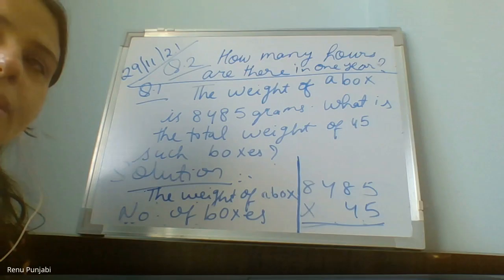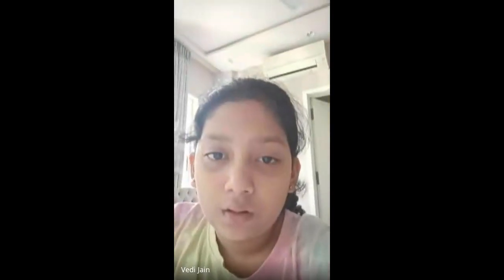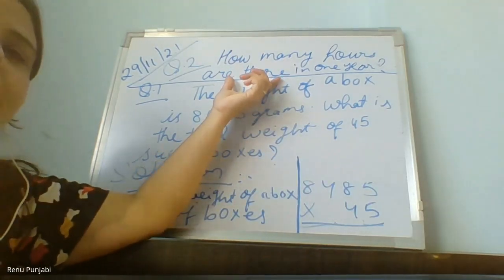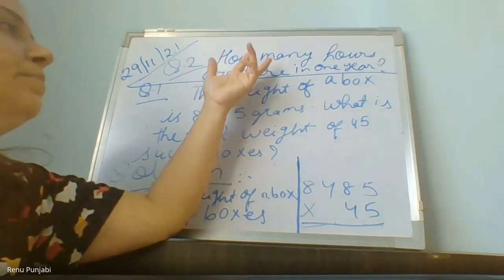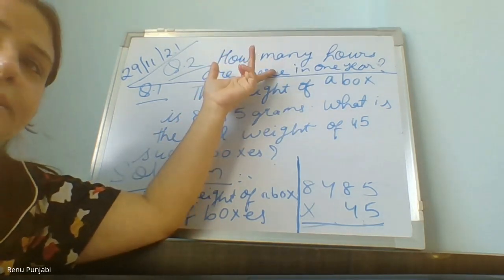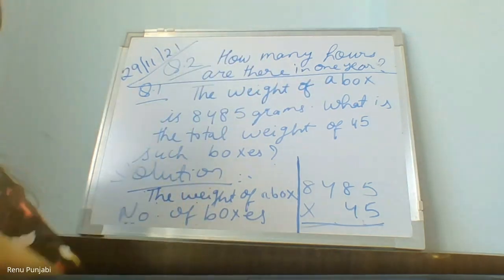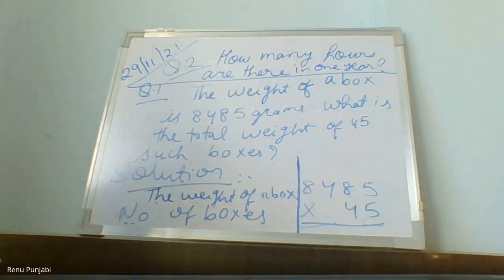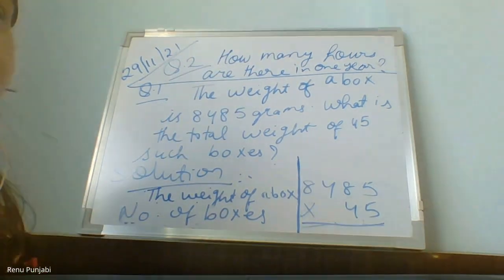Children, have you understood the concept? Yes, Vedi. What will be the last sentence? They are asking how many hours, the total number of hours. Ma'am, I didn't understand the second statement. First statement is clear, number of days in a year. Second, number of hours in a day, 24. Because you are finding the total number of hours in a year. So now the answer will be total number of hours in a year.